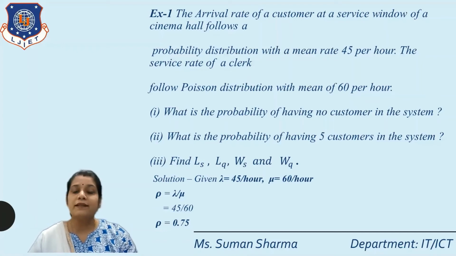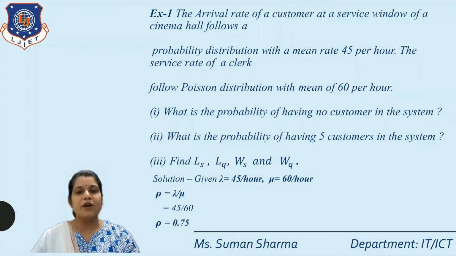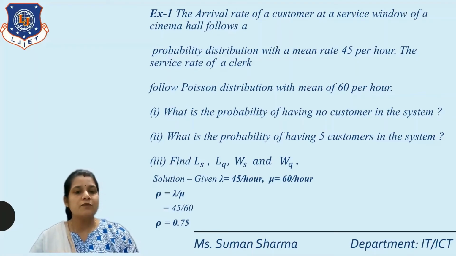So what do we mean by LS and LQ? LQ means the number of customers in the queue. LS means the number of customers in the system. WS is equal to the waiting time in the system, and WQ is equal to the waiting time in the queue.